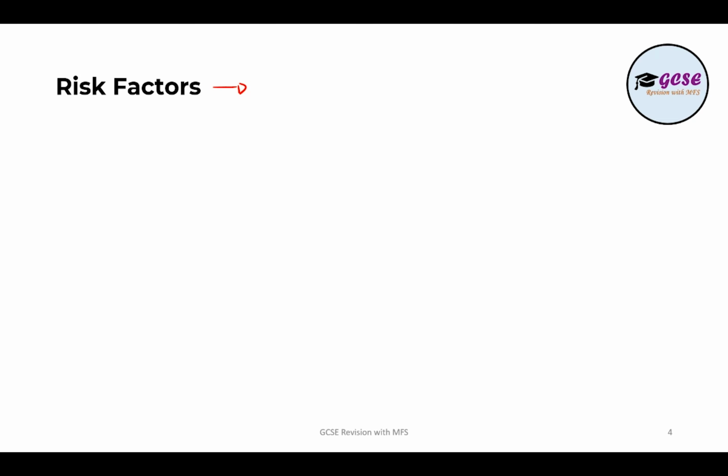So risk factors for cancer is anything which increases your chance of contracting cancer.